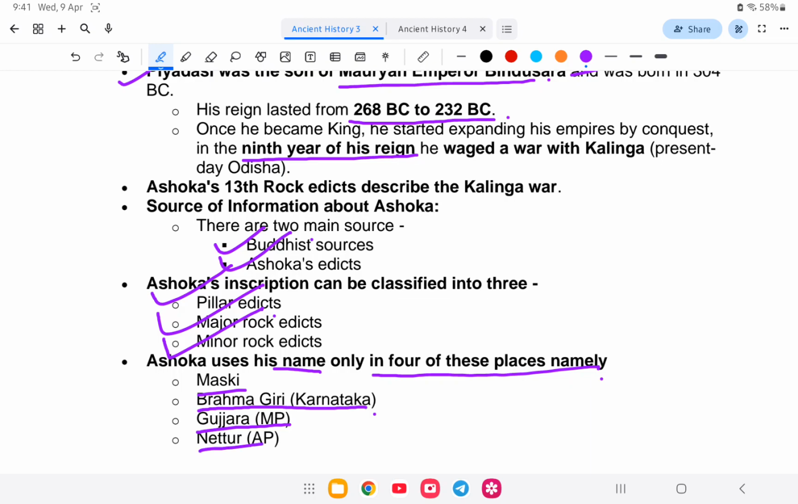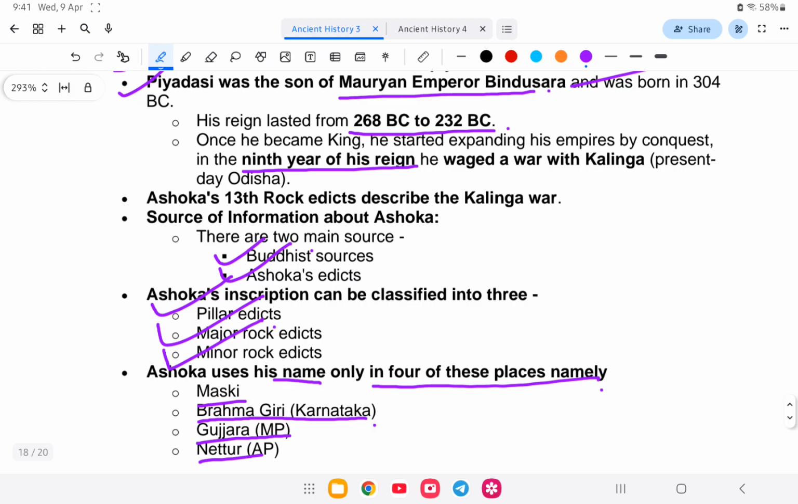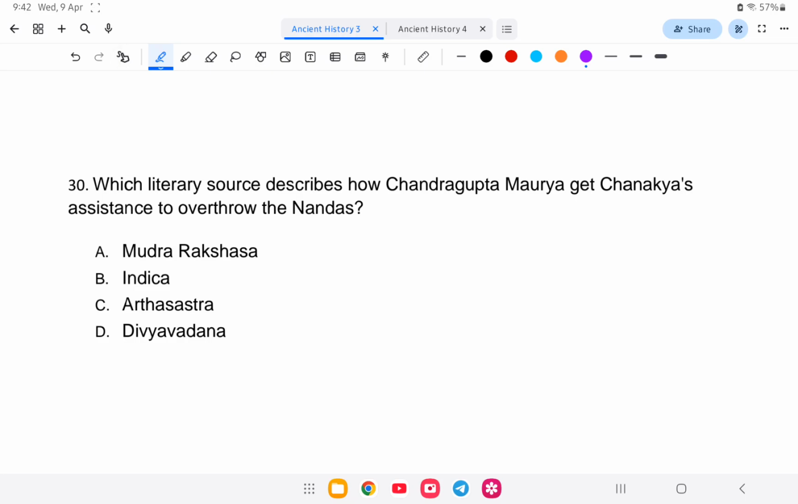So the answer is what? It is Dhamma Mahamatas. Next question. Which literary sources describe how Chandragupta get Chanakya's assistance to overthrow the Nandas? So Chandragupta Maurya to tai idu Nanda ge kina overthrow gorsi idu kundu book ti likhina ase. Is it A. Mudra Rakshasa, B. Indica, C. Arthasastra, or D. Divya Vadana? So where the book is written, it is written in option number A, that is Mudra Rakshasa.